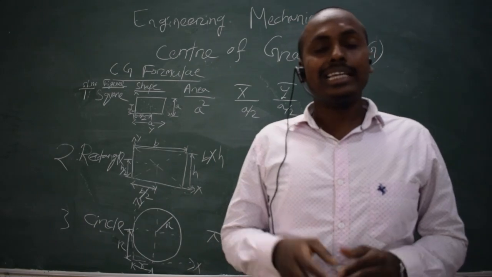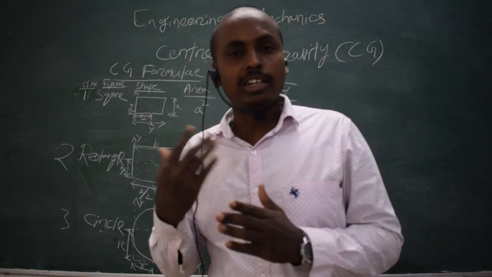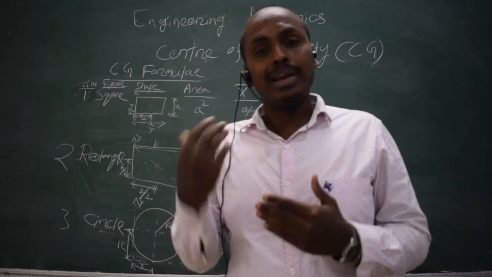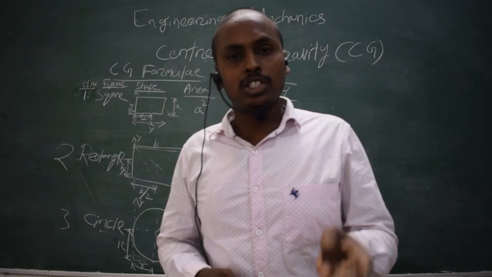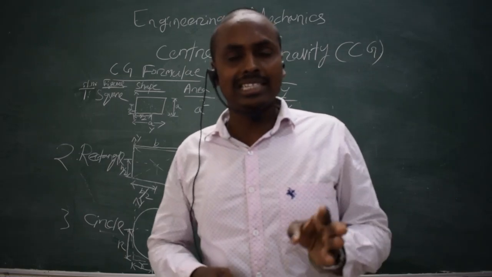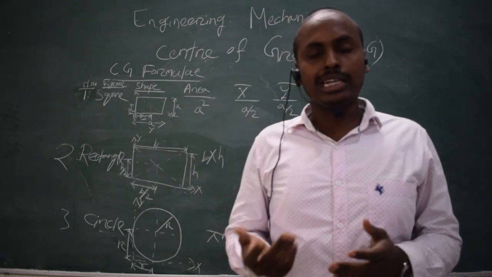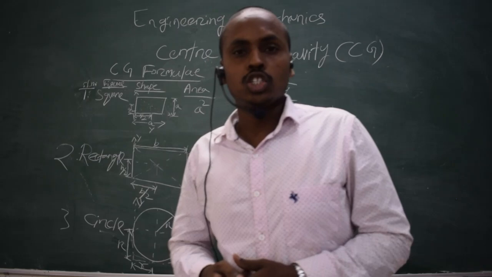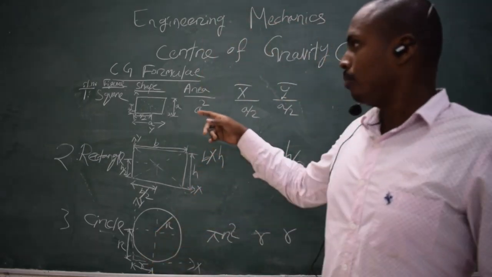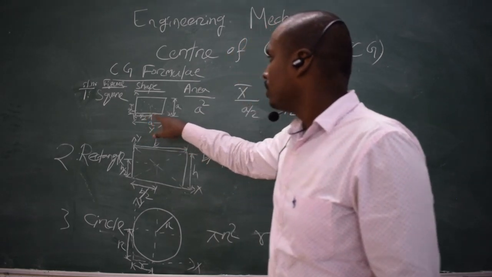In this chapter we will only come across how to find the center of gravity of plane figures. It may be a rectangle, triangle, circle, semicircle, or trapezium. We will see how to find the center of gravity of these different plane figures. Right here I'll show you the different formulae, starting with the rectangular ones.